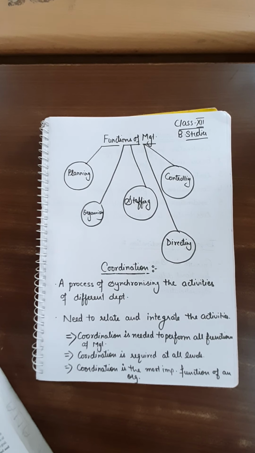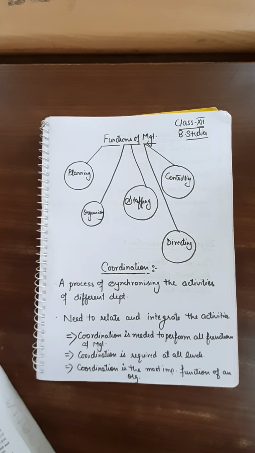Now why is coordination the essence of management? Because coordination is needed to perform all functions of management, either planning, staffing, organizing, directing, or controlling. Coordination is required at all the levels, either top level, middle level, or lower level.